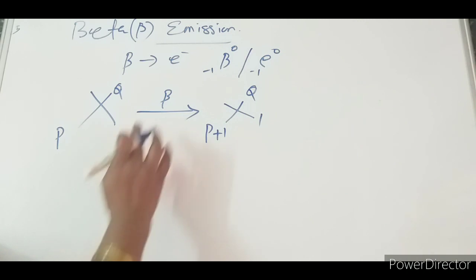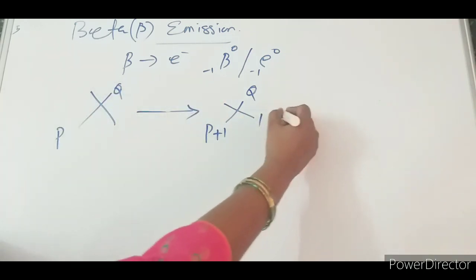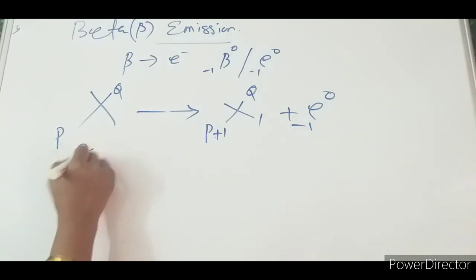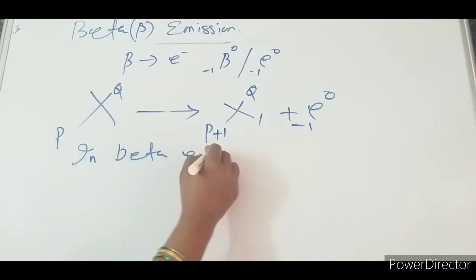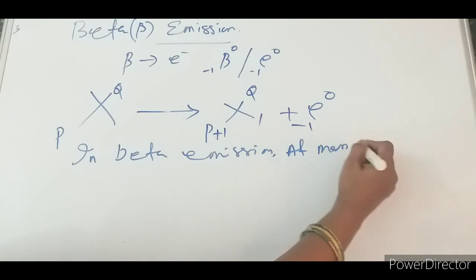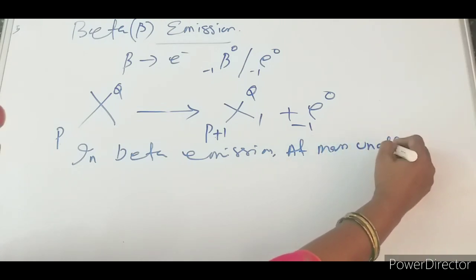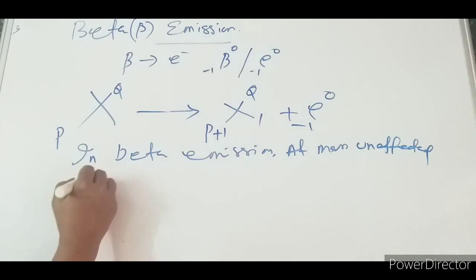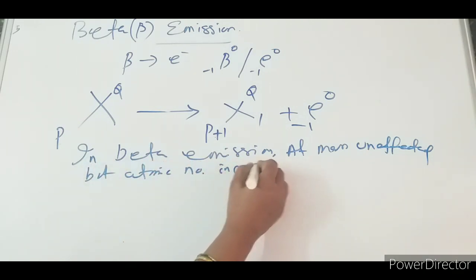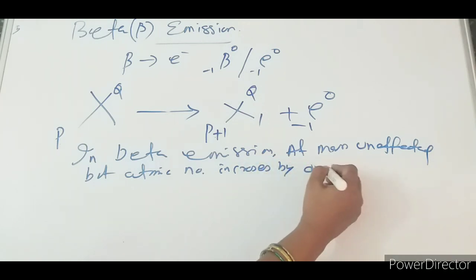So I can represent this as P, Q plus minus 1, 0, meaning P plus 1 minus 1 equals P, and Q plus 0 equals Q. So whenever there is a beta emission, atomic mass is unaffected, but atomic number increases by 1.